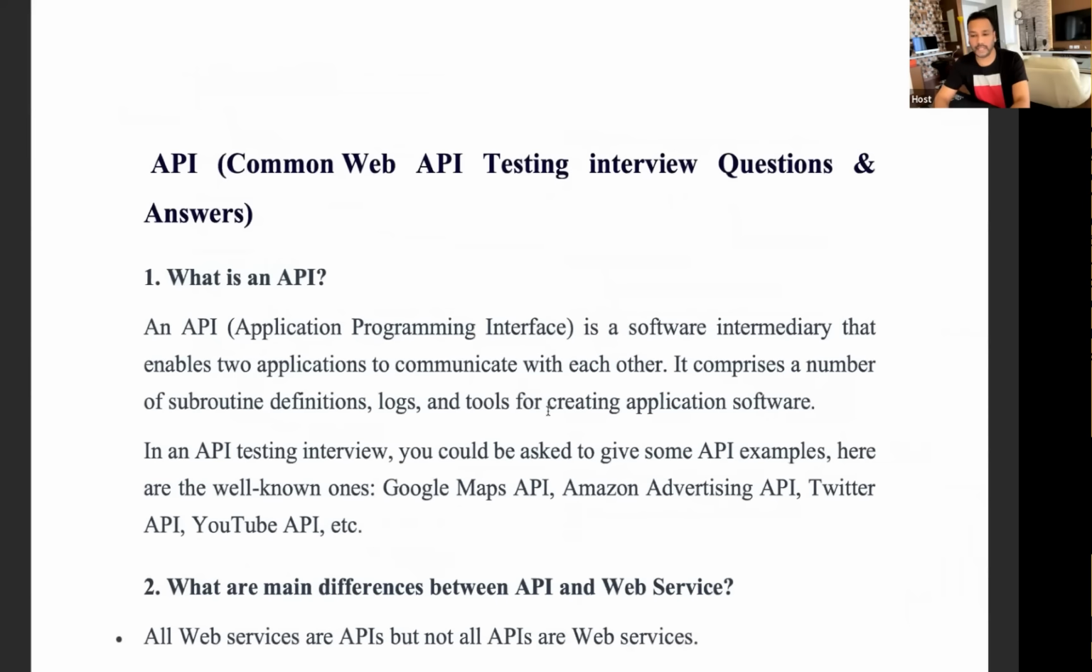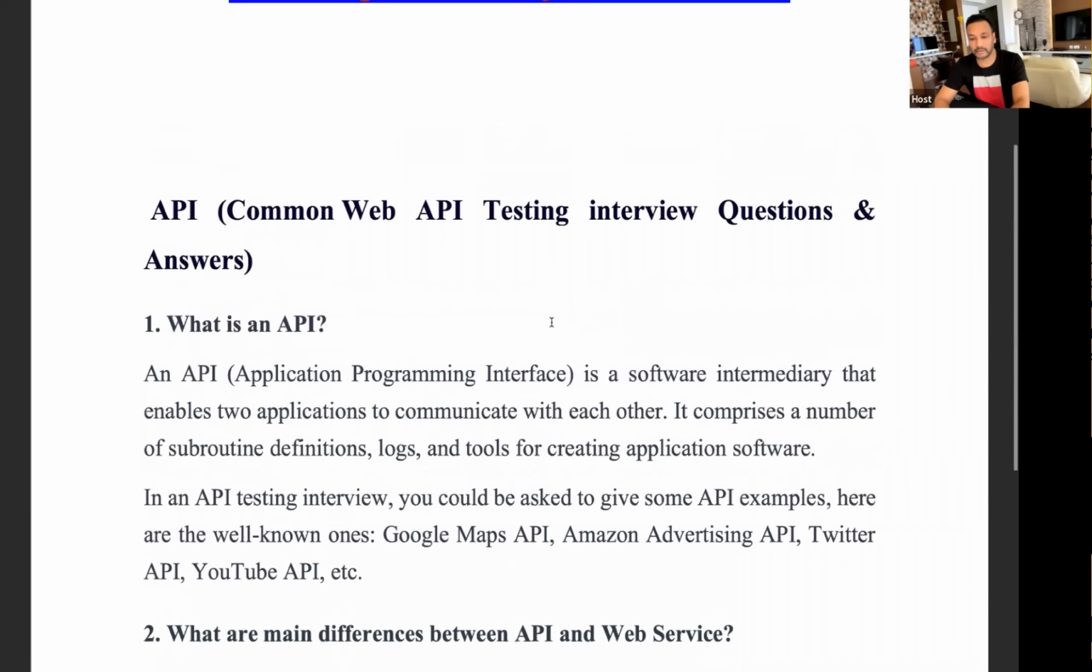We will try to cover all the API automation and testing interview questions, because API is not only about the automation that you have to do. There are a lot of fundamental things from the API and API testing point of view. And I'll try to show you some really good examples also.